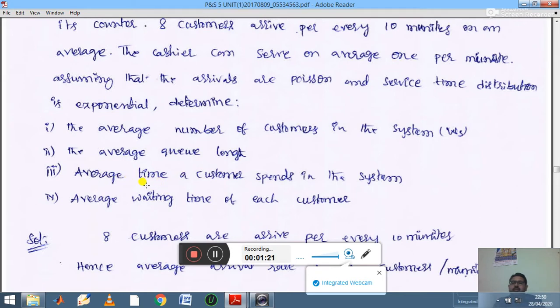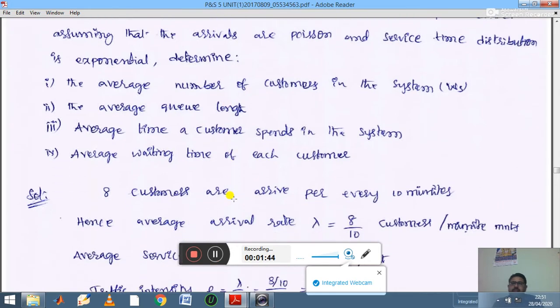Then third case, average time a customer spends in the system, that is the Ws value we need to find. In the fourth case, average waiting time of each customer means we need to find the Wq value. Okay, Ls, Lq, Ws, Wq.